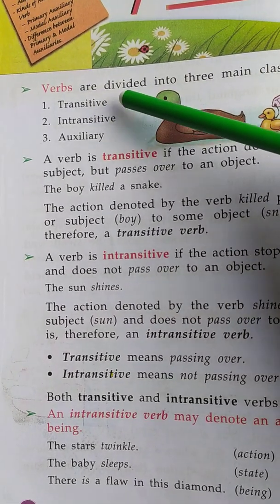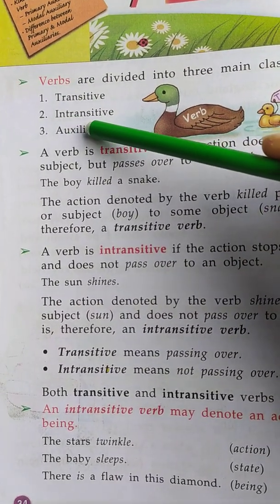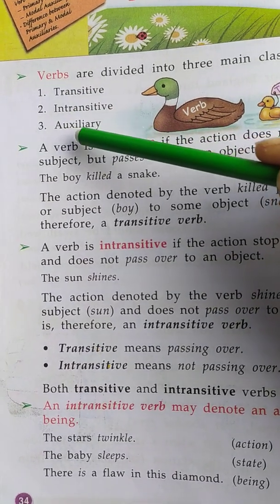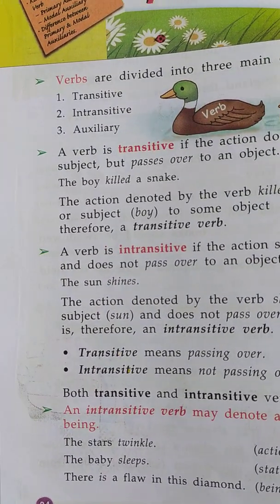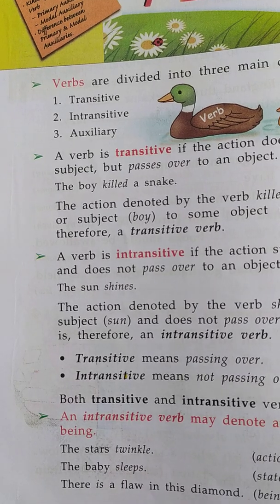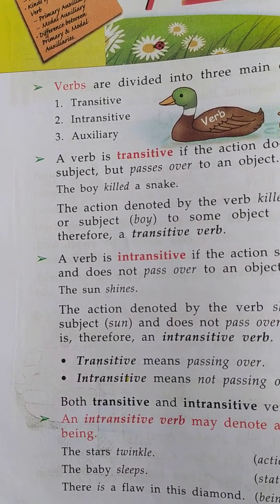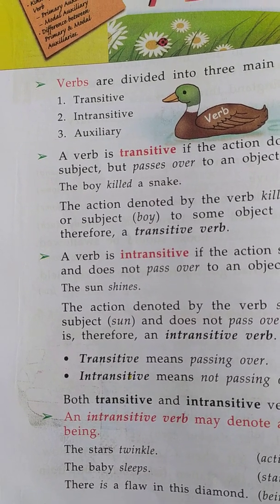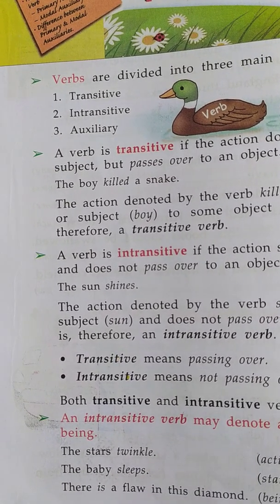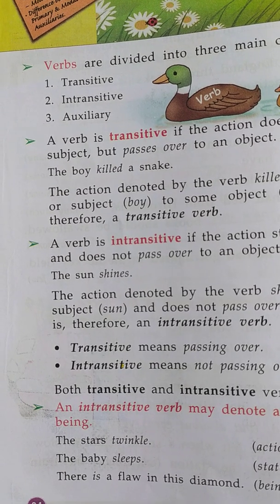Number 1, transitive verb. Number 2, intransitive verb. Number 3, auxiliary verb. Okay. So, verbs are divided into three main classes. One is transitive verb. Second is intransitive verb. Third is auxiliary verb. Now see, what is transitive verb?